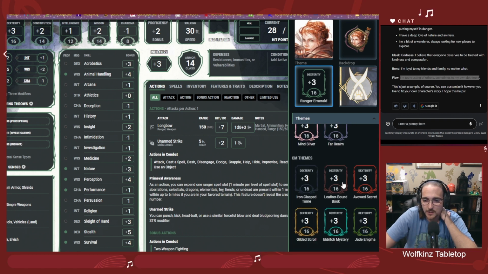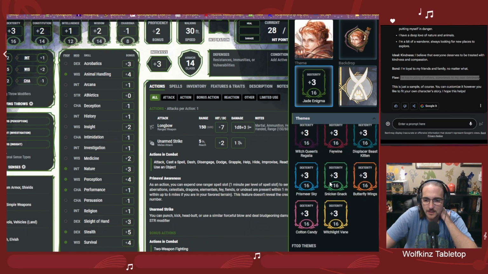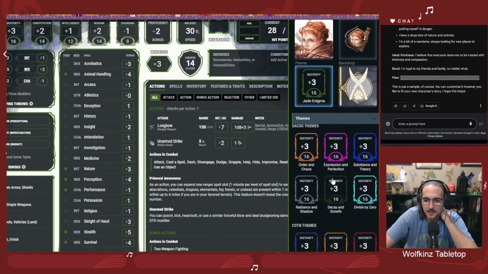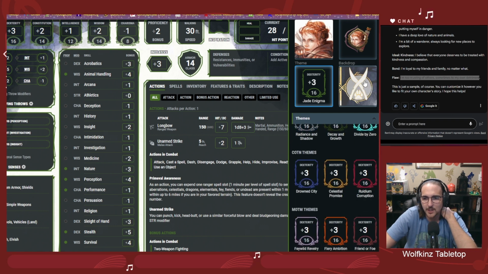Frozen Sea, that's a pretty green. Jade Enigma. Ooh, I like that one. It's kind of a darker green. Yeah, I'm going to go with that one.